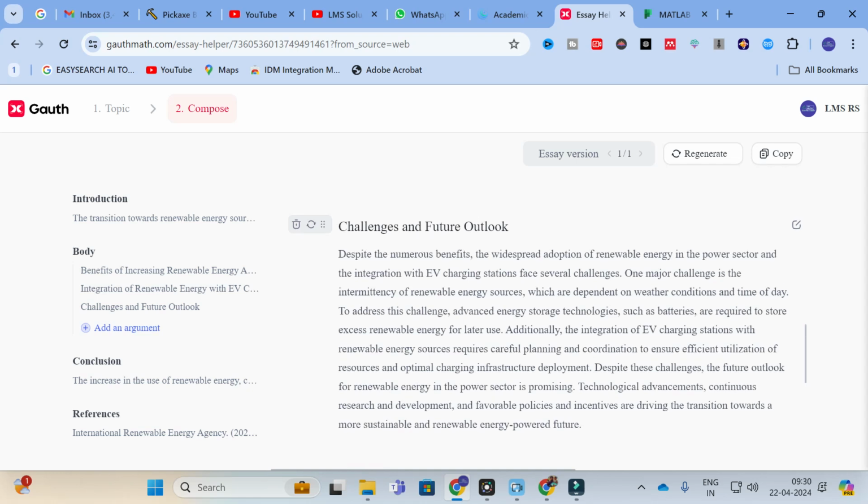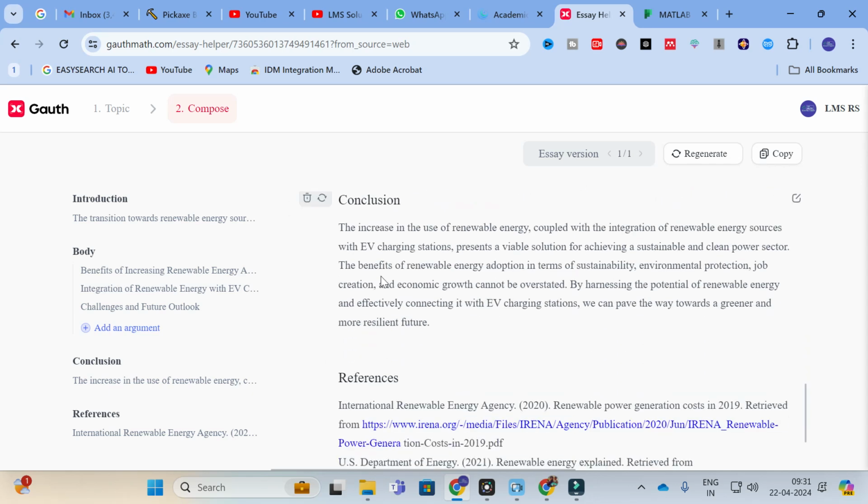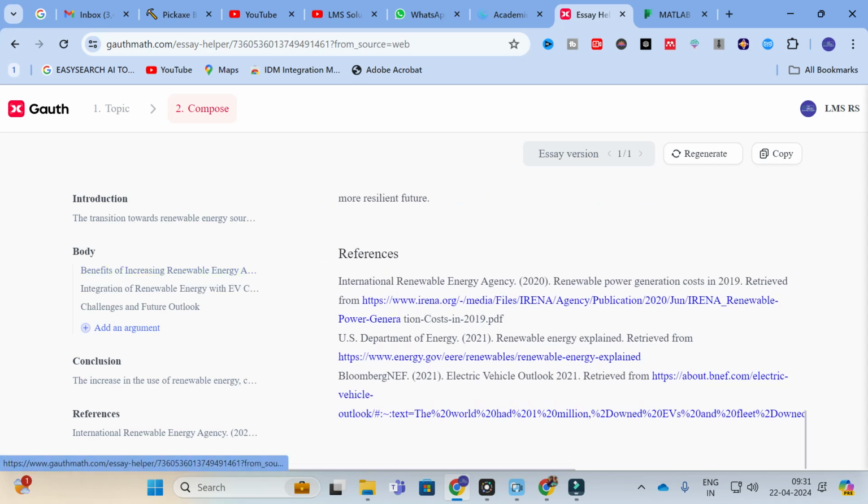So here you can see, despite the numerous benefits, the widespread adoption of renewable energy in the power sector and integration with EV charging stations face several challenges. So these are the challenges and future outlook. Next you can see the conclusion. So after that you can see the references.